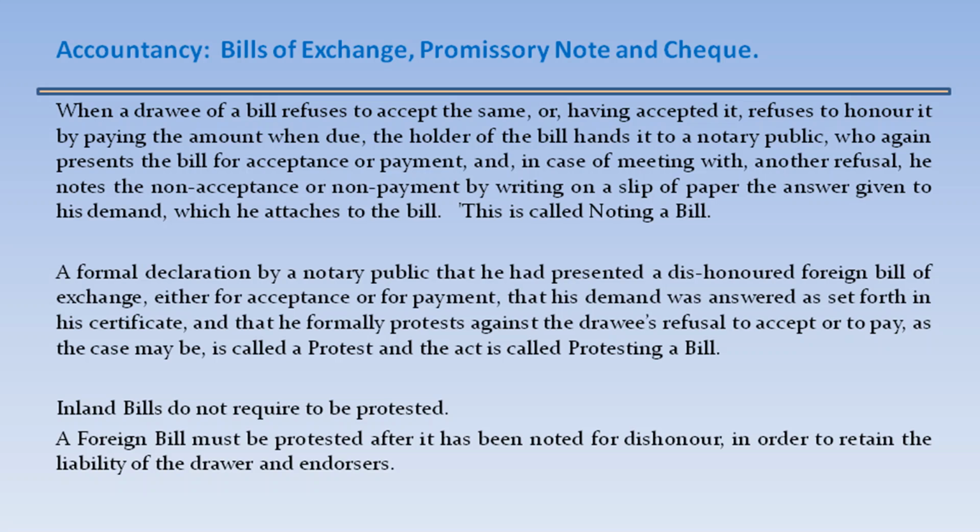When a drawee of a bill refuses to accept the same, or having accepted it refuses to honor it by paying the amount when due, the holder of the bill hands it to a notary public, who again presents the bill for acceptance or payment. In case of meeting with another refusal, he notes the non-acceptance or non-payment by writing on a slip of paper the answer given to his demand, which he attaches to the bill. This is called noting a bill.